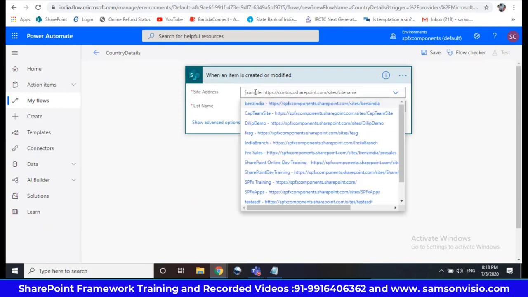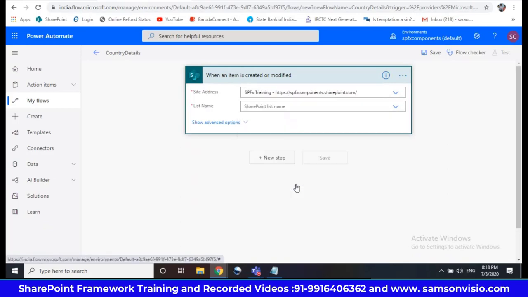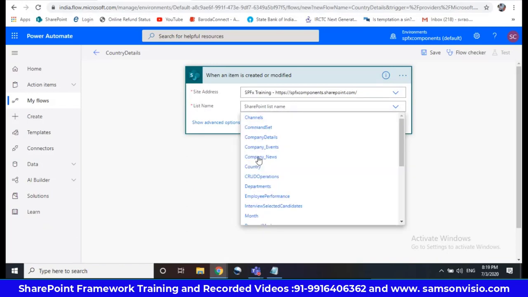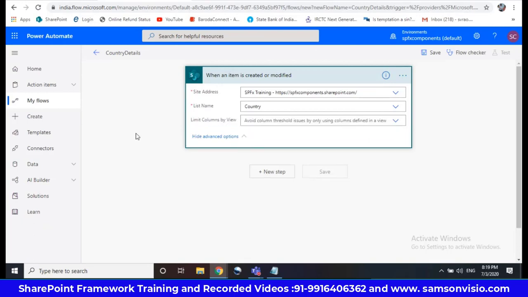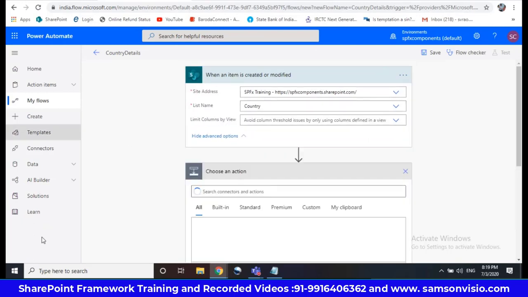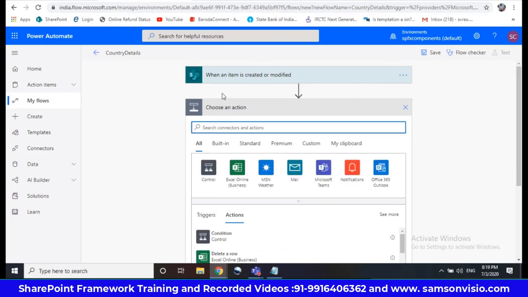So what is the site address? So I can say my list is country. Okay. So next step is, these are the actions. When an item is created, what action should we take?